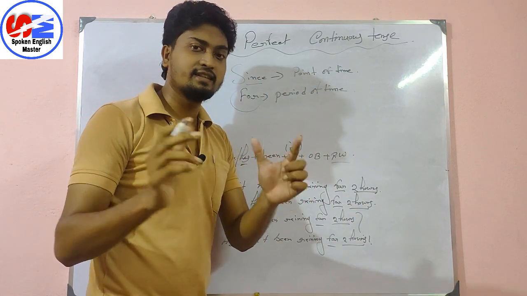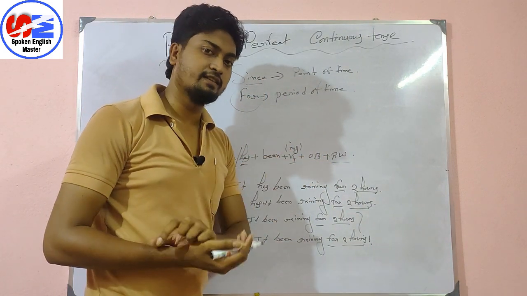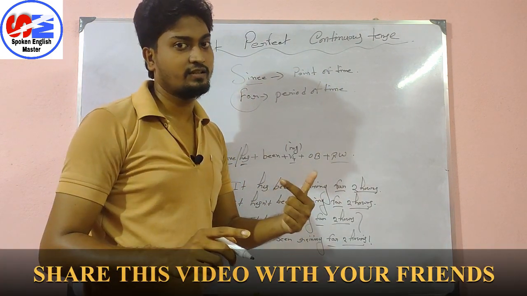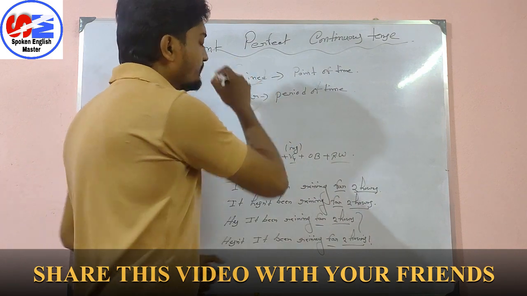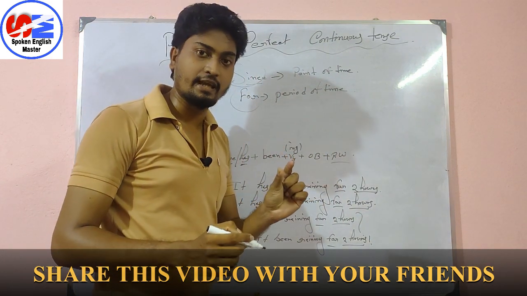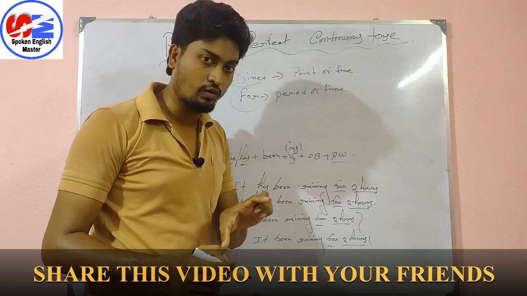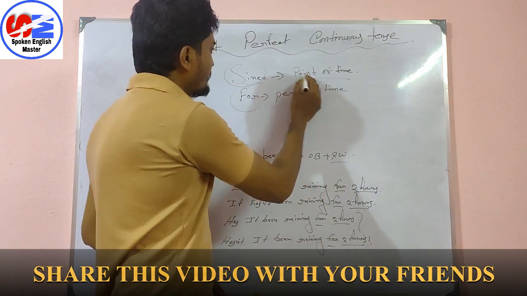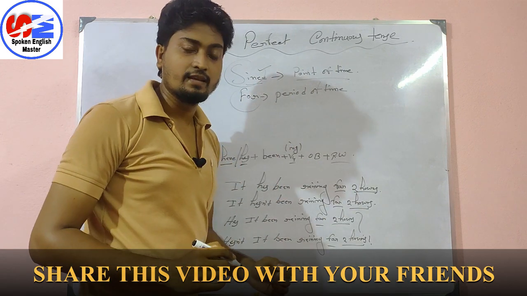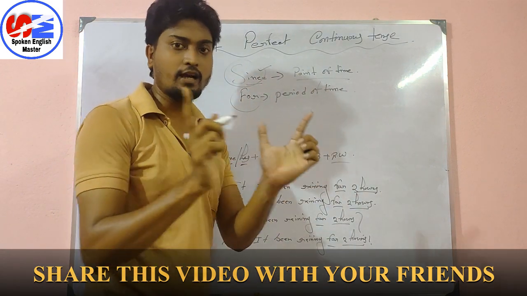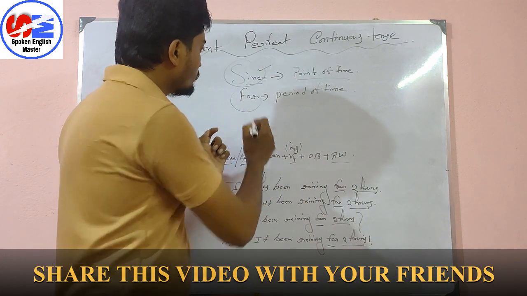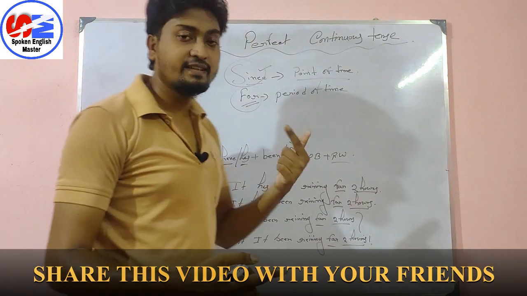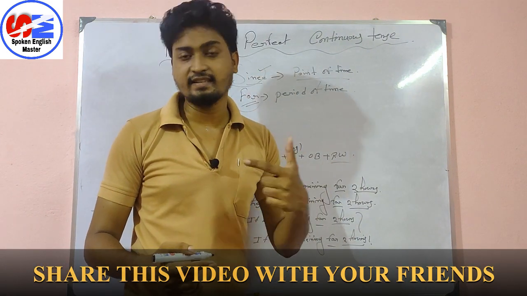Suppose मैं 2010 साल से इंग्लिश पढ़ा रहा हूँ. I have been teaching since 2010. So in that case we have to use since. Means if I talk about the particular time, the exact time when I started working, or when someone started working, the time is called point of time, and we have to use since. And if I talk about the total period, total time, that time we use for. Some examples I am telling: since morning, since last night, since evening.